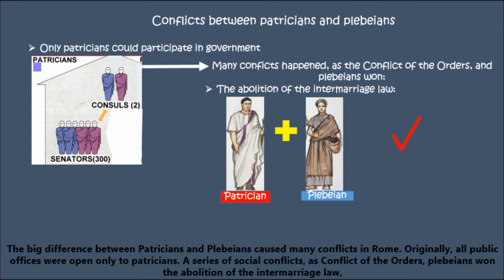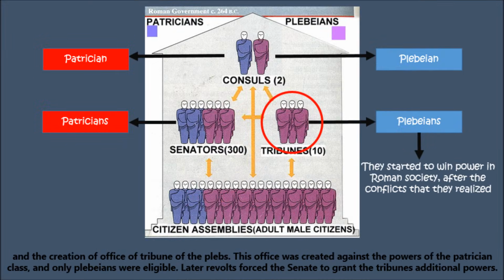The big difference between patricians and plebeians caused many conflicts in Rome. Originally, all public offices were open only to patricians. In a series of social conflicts known as the conflict of the orders, plebeians won the abolition of the intermarriage law and the creation of the office of tribune of the plebs. This office was created against the powers of the patrician class, and only plebeians were eligible.